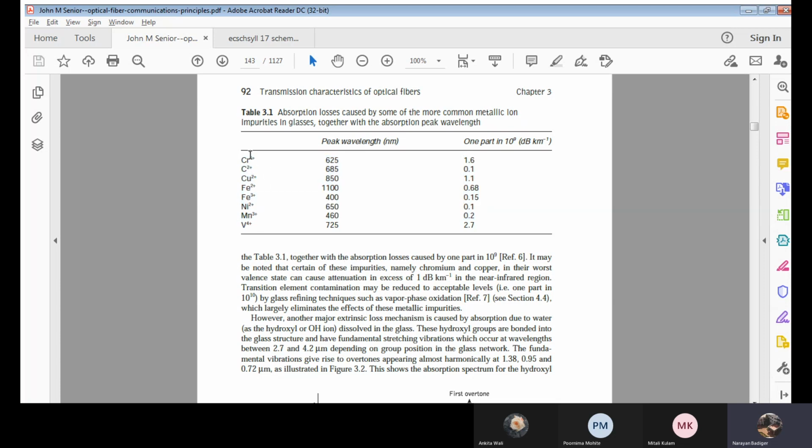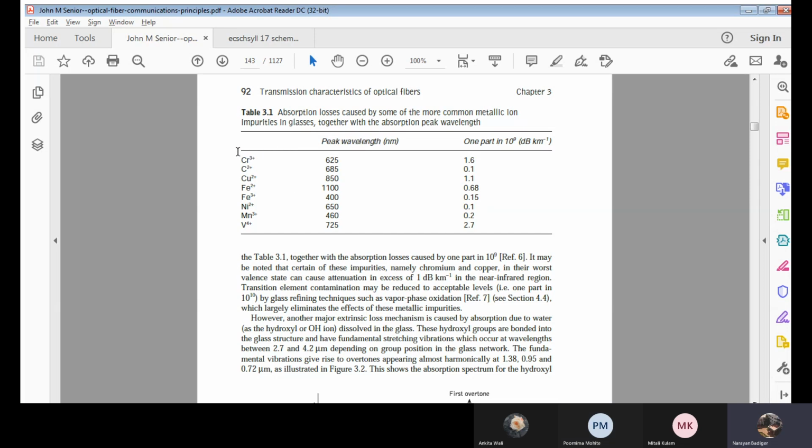And one more thing. What are these 3 plus, 2 plus, 2 plus, 4 plus? Can anyone tell me what these are? 4 plus, 3 plus. Are they free electrons? Is it electrons, or protons, or ions, or what? Ions. Correct? Okay.